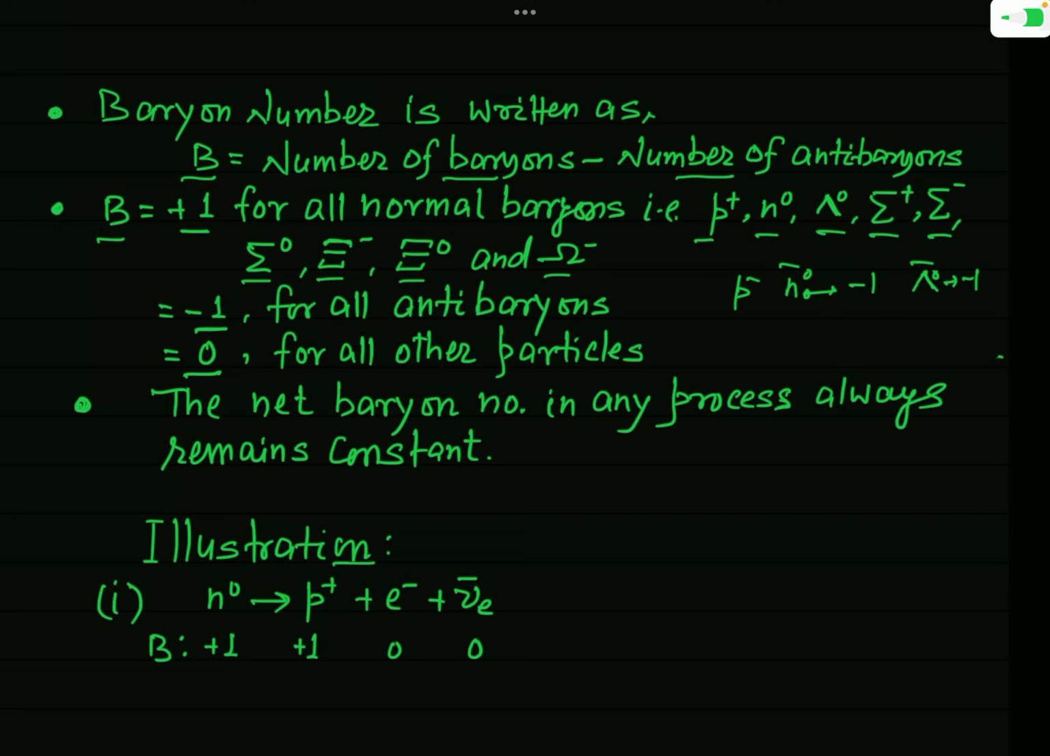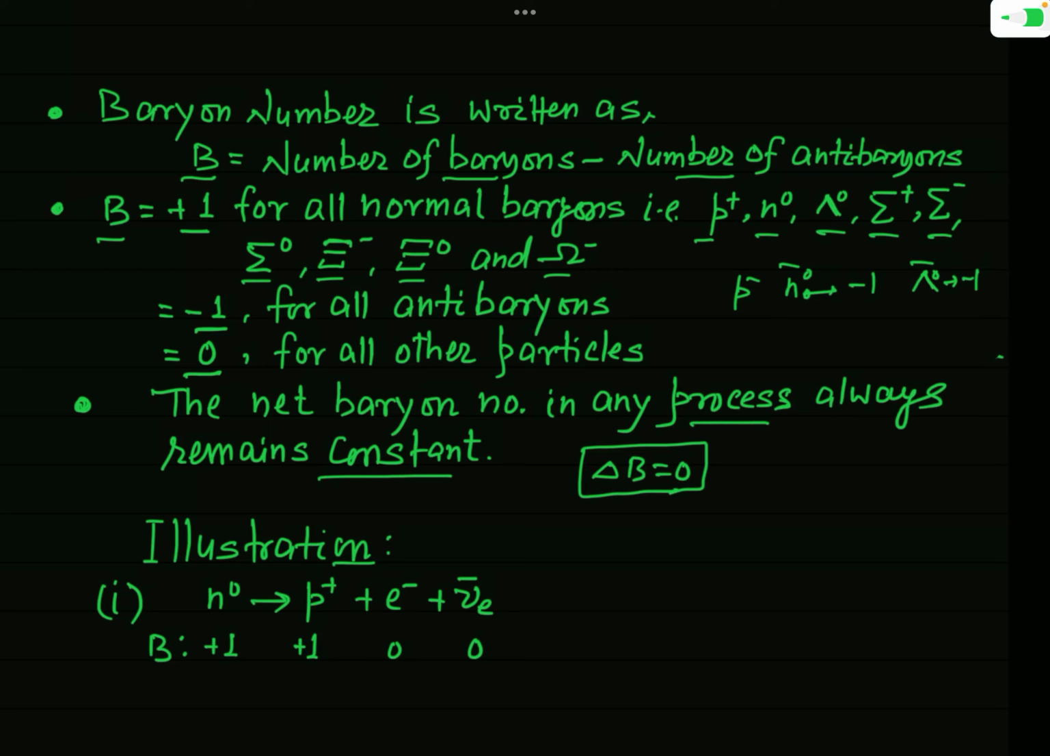And what is this conservation principle? The conservation principle of baryon number simply states that in all processes the baryon number remains constant. It means when the process proceeds, the change in baryon number must be equal to 0. So you can say that the total baryon number before the process and the total baryon number after the process will remain the same. This is the simple statement of the conservation principle of baryon number.